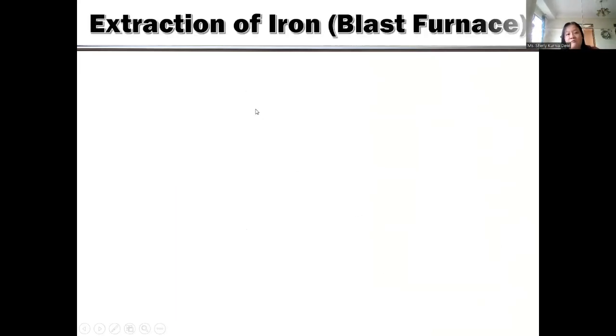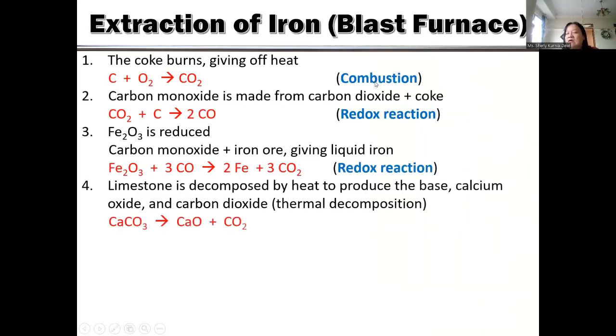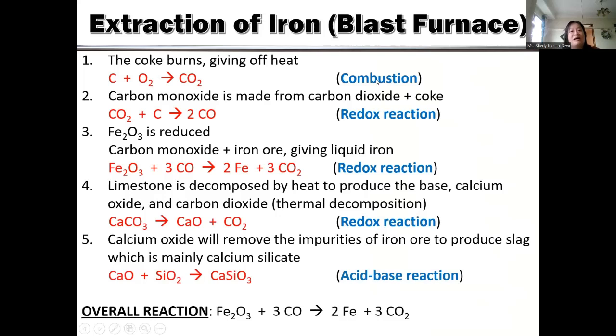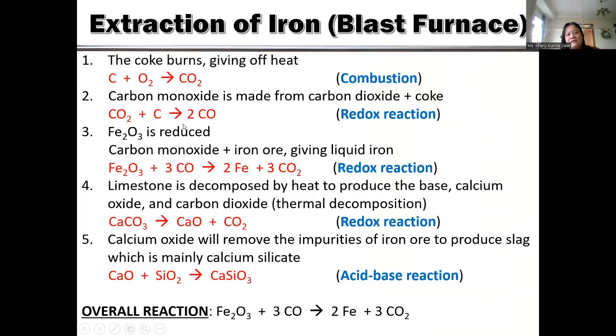It will produce carbon dioxide. This one is called combustion. Anything that you burn with oxygen is called combustion. This will produce CO2. The CO2 will react with other carbon that we add in the form of coke here, and then it will produce carbon monoxide.